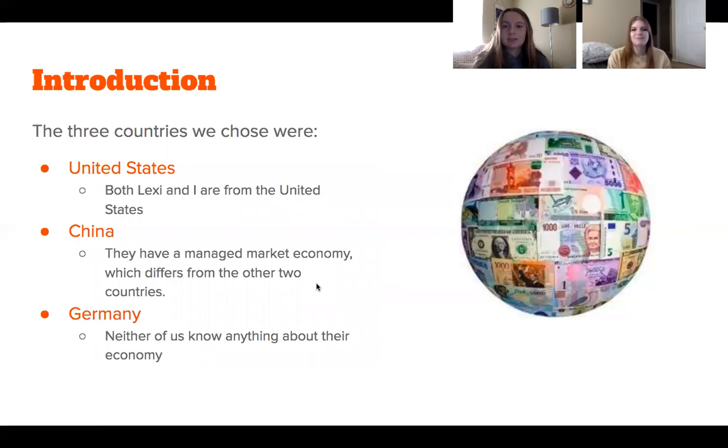The three countries that we decided to pick are the United States, China, and Germany. We picked the US because both Lauren and I are from the United States. In China, we picked because they have a managed market economy, which differs from the other two countries that we chose. And Germany, we were both unfamiliar with the economy and other customs there. So we decided to pick Germany for that reason.